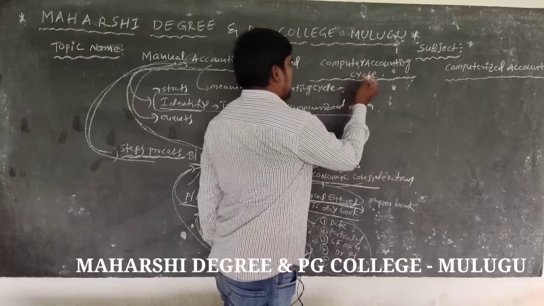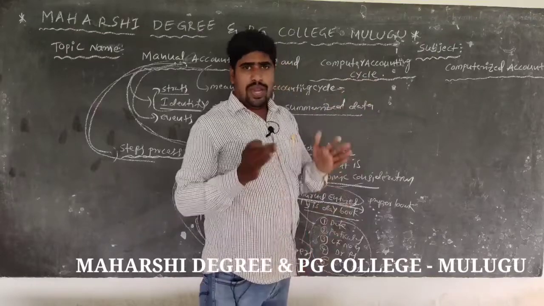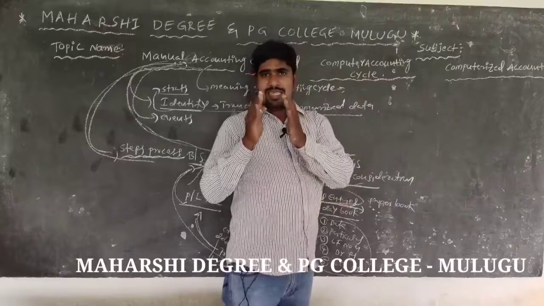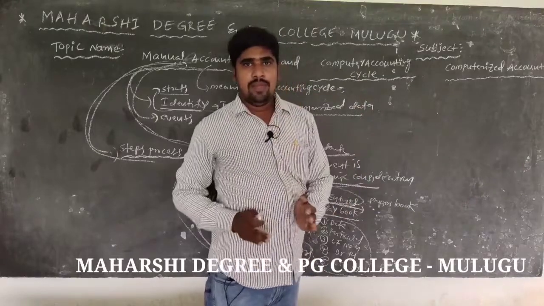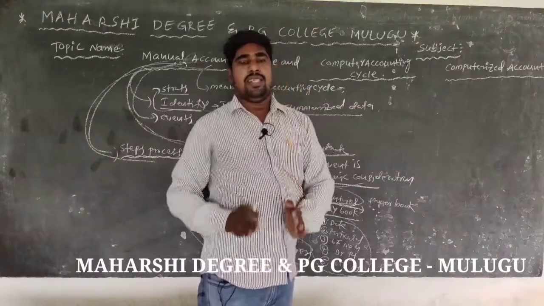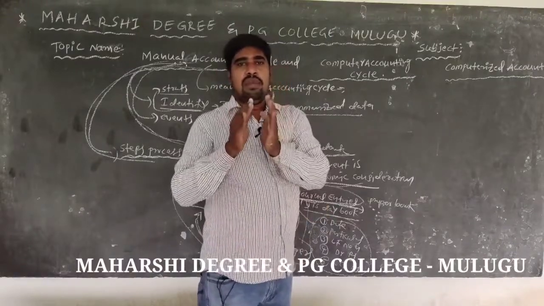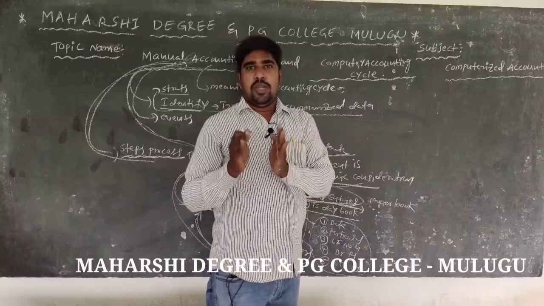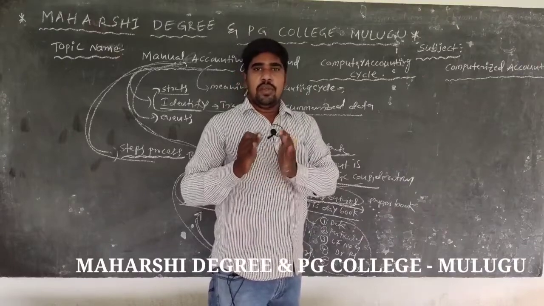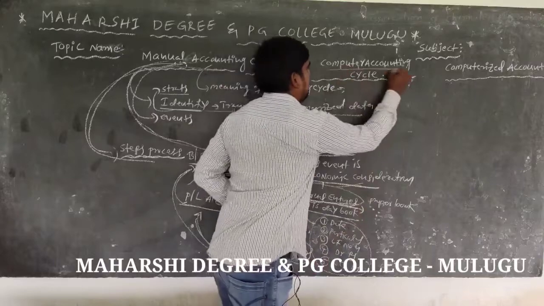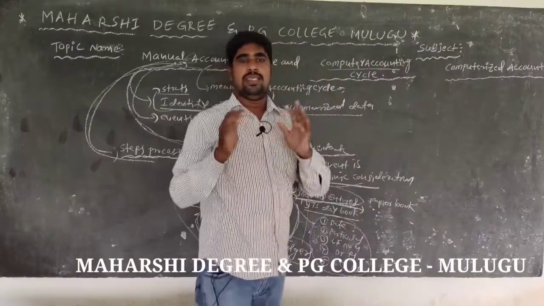So computer accounting cycle means, first, transactions are recorded. Second, classifying. Third, summarizing. And fourth, business interpretation of the business event data to the accounting software is called the computer accounting cycle.